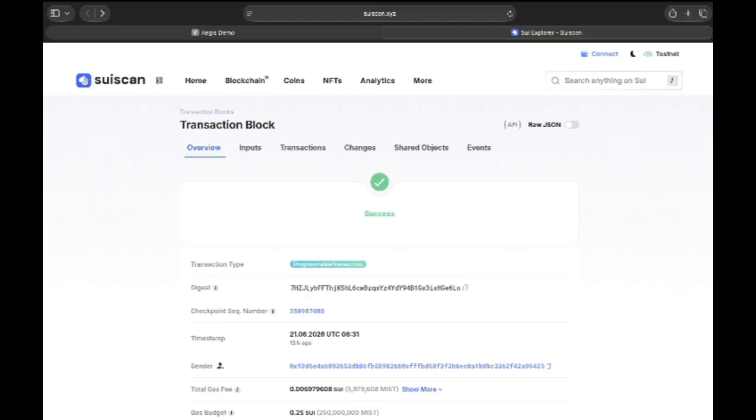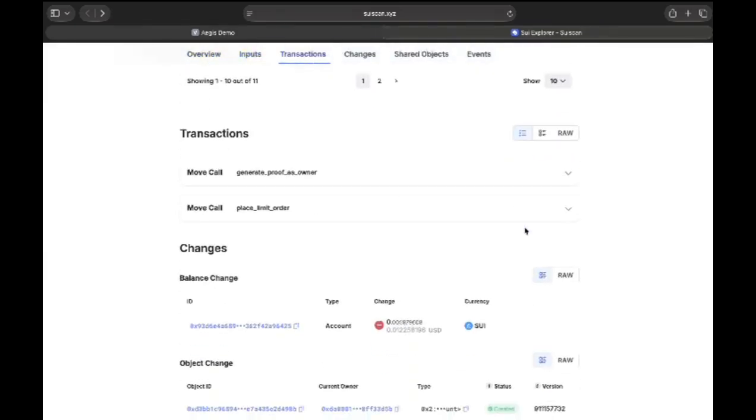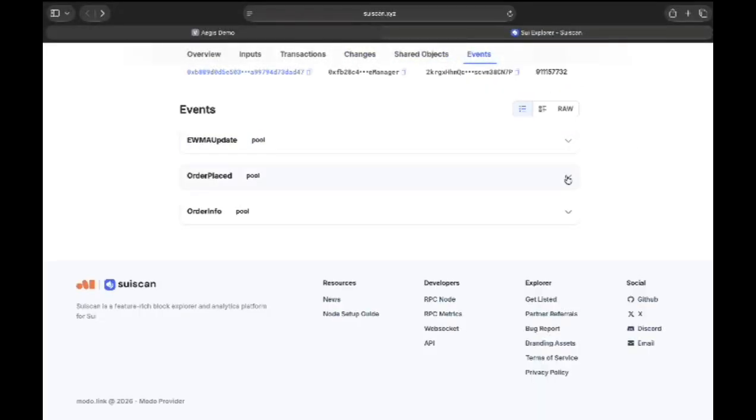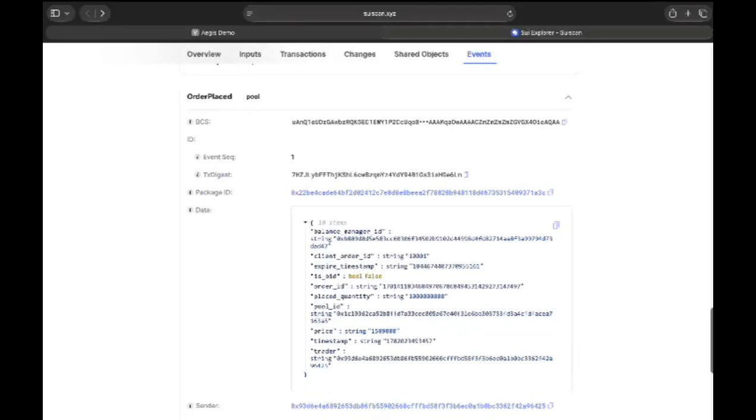The digest, that long string starting with 7HZJ something, is the unique identifier of this transaction. The status here is success. If you scroll down to the event section, you will see the OrderPlaced event. This OrderPlaced event is emitted directly by DeepBook V3. This is not a simulation. This is the smart contract confirming that a real limit order was placed on the actual DeepBook V3 order book.